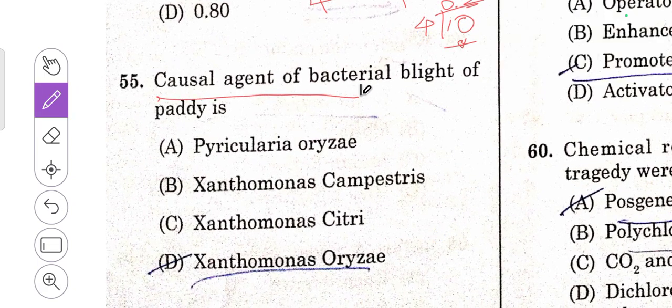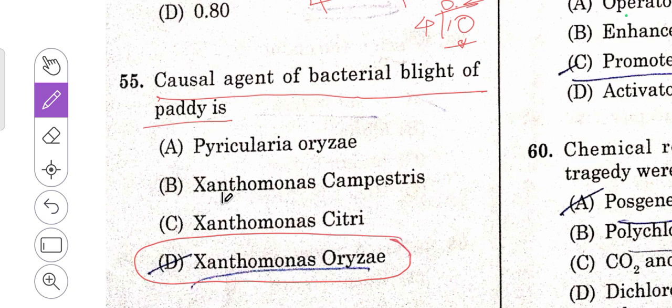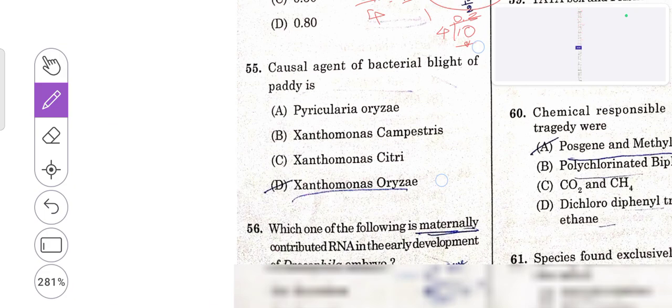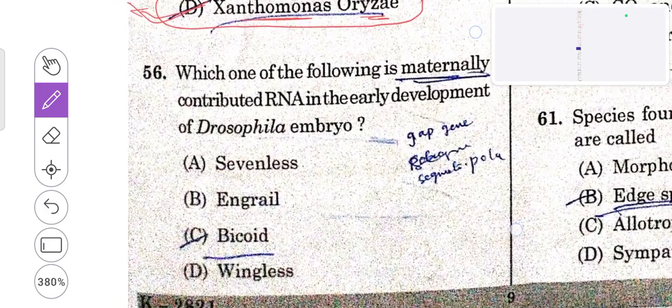Causal agent of bacterial blight of paddy is. So this bacterial blight of paddy is caused by Xanthomonas oryzae. Paddy means oryzae. So D, Xanthomonas, is the scientific name for this blight disease. D is the right answer. Then 56th question.